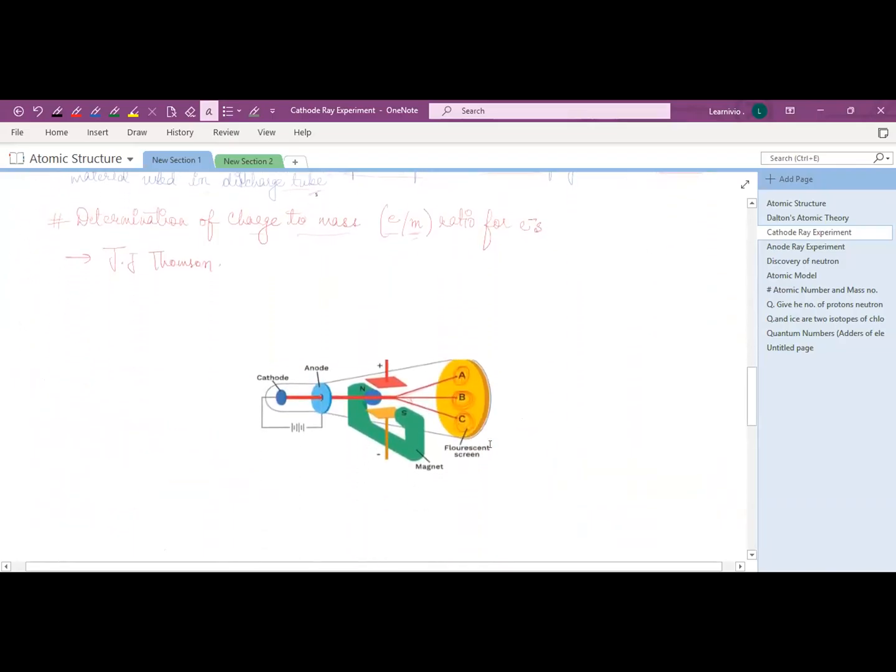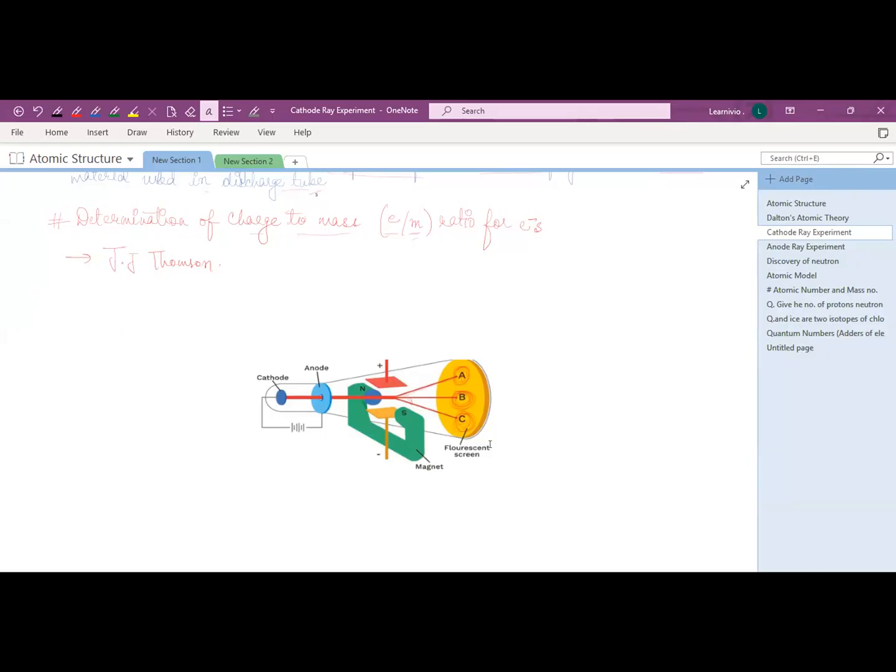Okay, now see the determination of charge to mass ratio. So we know that electron has low mass and it is a negatively charged particle. So it can easily swing by passing close to other electrons. When the other electrons are passed close to that electron, it will make that electron swing.